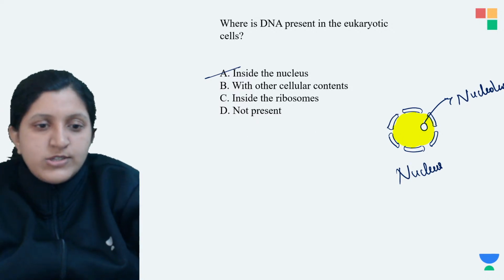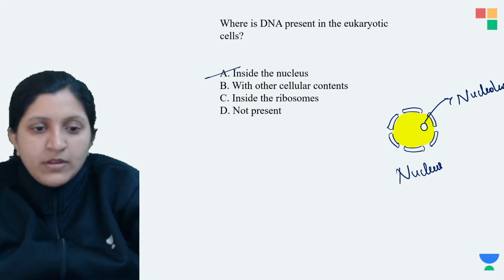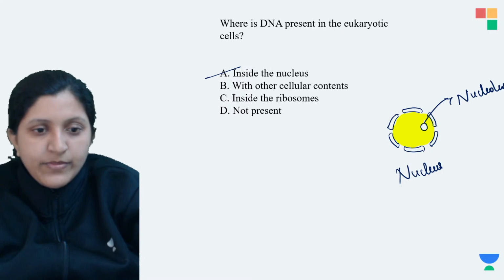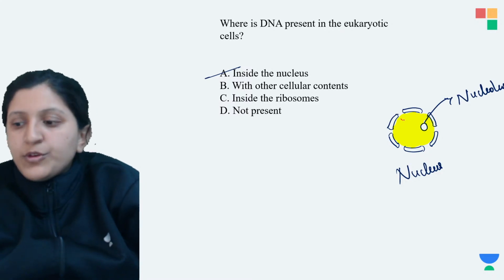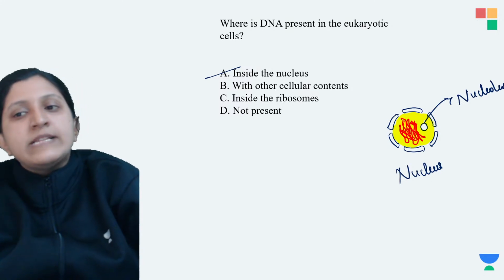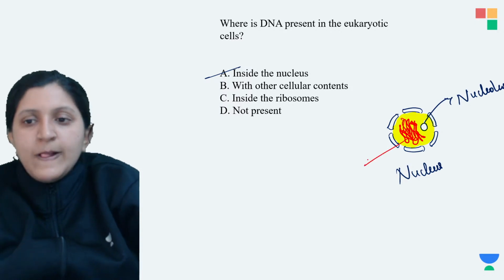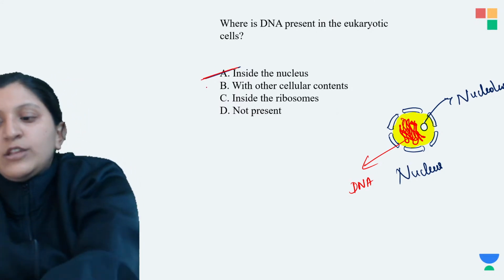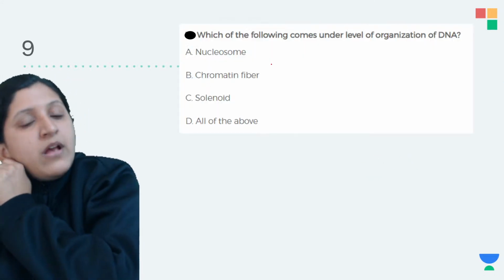So let's draw the DNA there. Here you can find a DNA, which is basically a random thread-like structure that you can find inside the cell. So this is the DNA. DNA is present in the eukaryotic cell, inside the nucleus. So moving on to the next one.